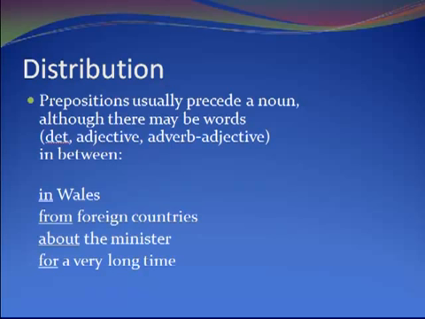From foreign countries, here we've got from, the preposition. Foreign is an adjective and countries is the noun. About the minister, so about is the preposition, the is a determiner, and minister is a noun. For a very long time, for is the preposition, a is a determiner, very is a degree adverb, long an adjective, and time is a noun.